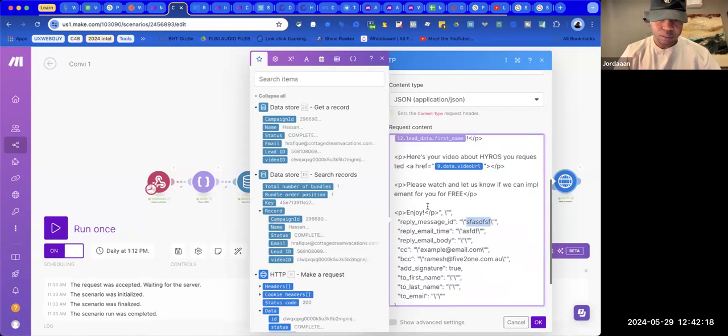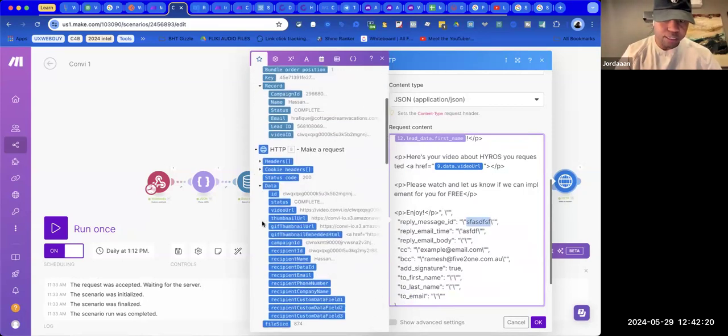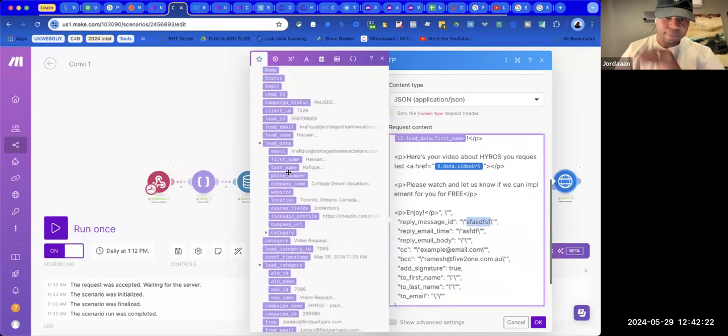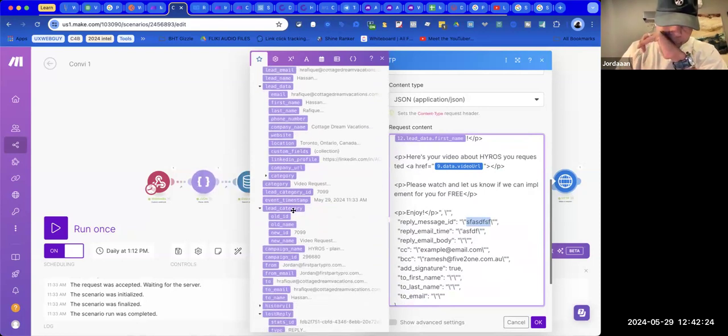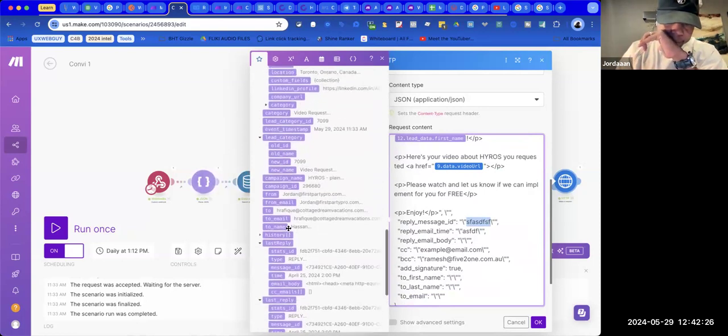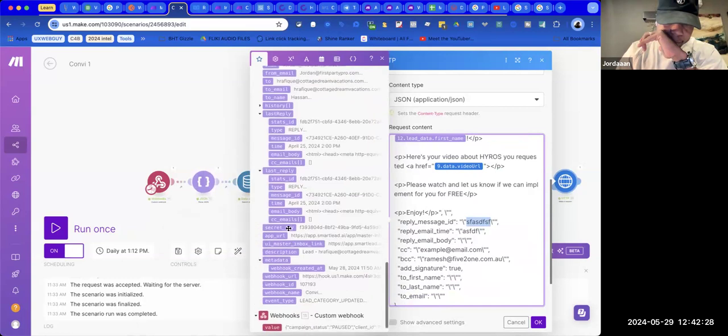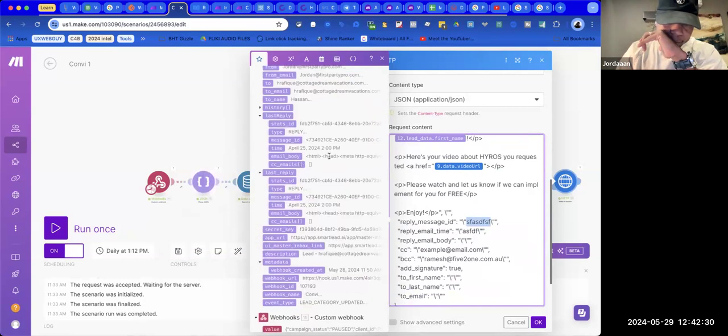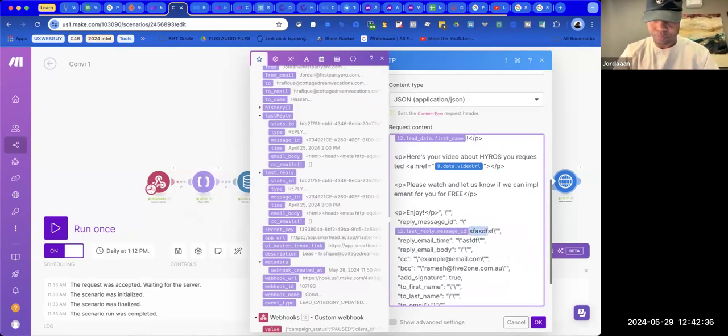Message ID. Last reply, message ID. It's really just about getting it to work once, and then I can finesse it later.